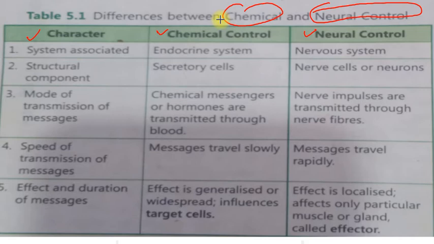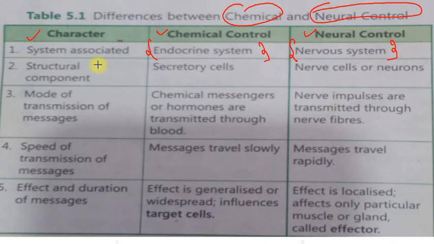The system associated with chemical control is the endocrine system, and neural control happens with the nervous system of our body. So these two systems control chemical and neural control.